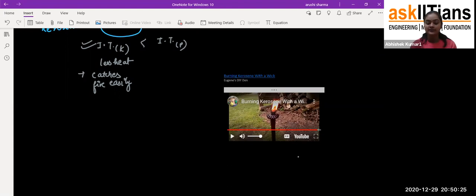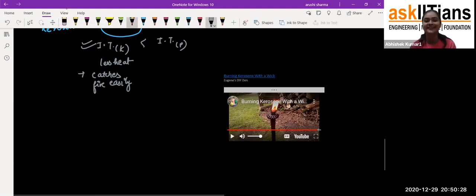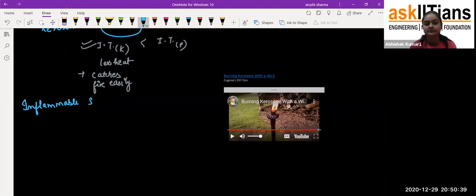Now there is one heading, you can say, not a heading, but a very small topic. It is inflammable substances. Now what are inflammable substances? So students, we can say that these are those types of substances which have a low ignition temperature, and they catch fire very easily, and when they catch fire, they glow with flame. Okay, so those are called inflammable substances.